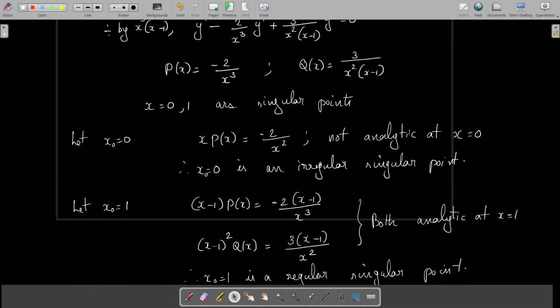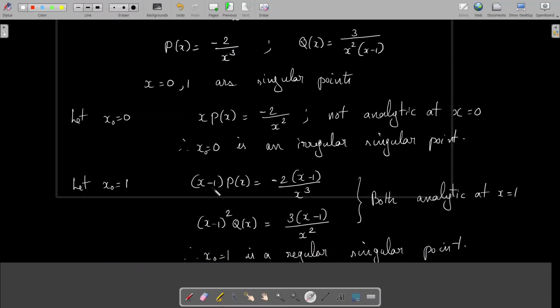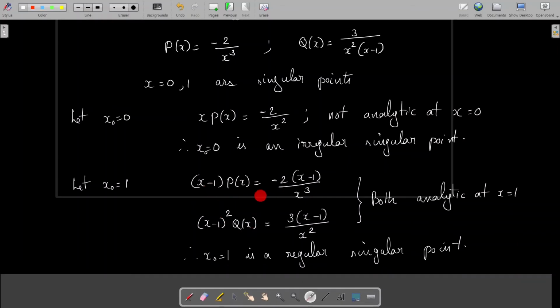Now let us consider the other one, which is x naught equal to 1. Then you have to consider x minus x naught, that is x minus 1 into p of x, and x minus 1 whole square into q of x. X minus 1 into p of x: multiplying with x minus 1, we have minus 2 into x minus 1 by x cube. X minus 1 whole square into q of x: multiplying x minus 1 whole square with this function, one term x minus 1 cancels here and what remains is 3 into x minus 1 divided by x square. Now you have to check whether these functions are analytic at x naught equal to 1.